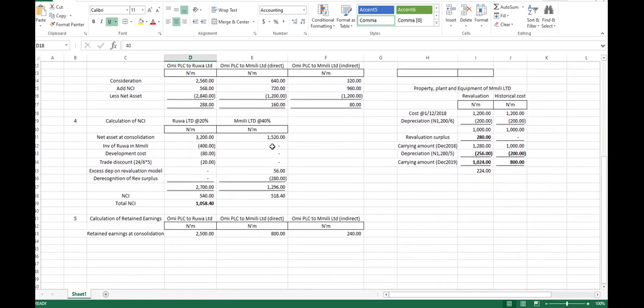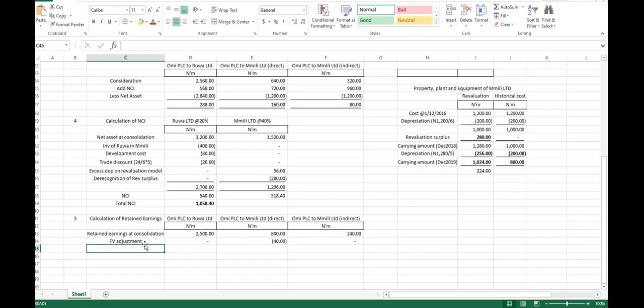No. So what do we do to the fair value adjustment? We less it. So we have our fair value adjustment, how much? 40. Minus 40, and we don't have anything here.